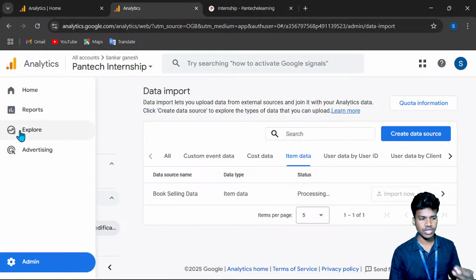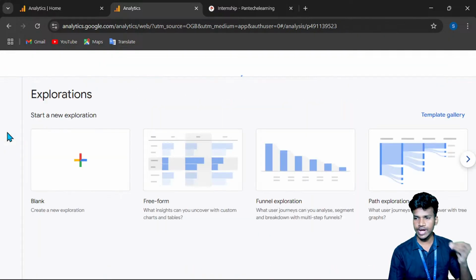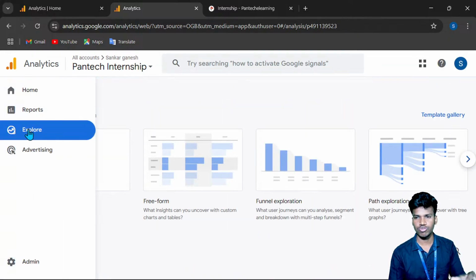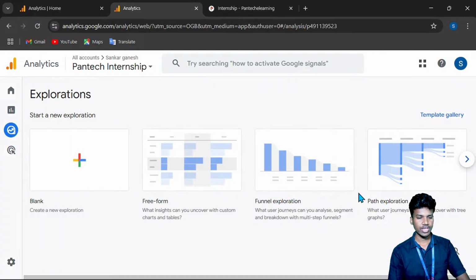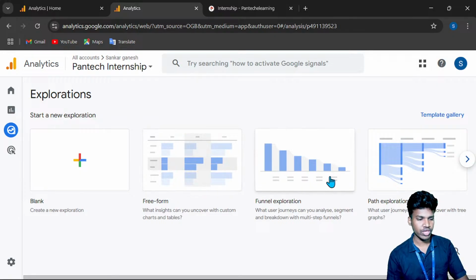The explore section is for creating visualizations. Once you are done with your data import or data upload, you can go into explore. You can get it like this. Free form, so individually the template will be there. Free form means the visualization happens table-wise.